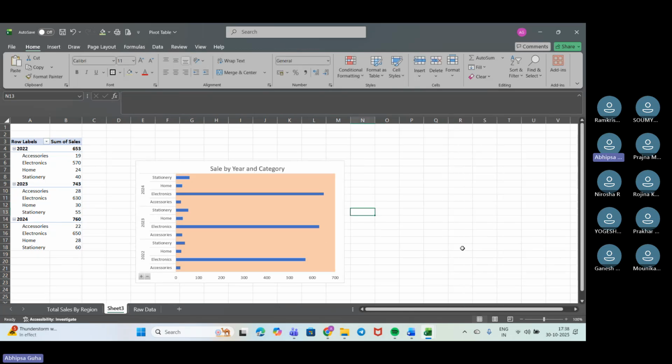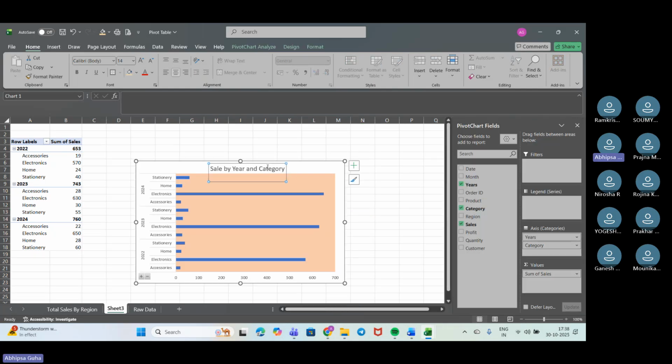Okay. So is it clear? Is this chart clear to you? Yes, ma'am. Yes, ma'am. Okay, fine. Okay, got it.